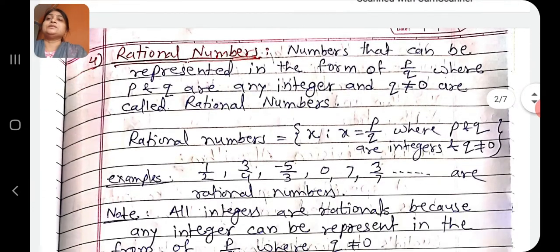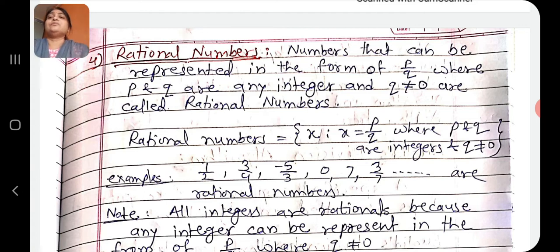Next number set is rational numbers. The numbers that can be represented in the form of p by q, where p and q are any integers and q is not equal to 0, are called rational numbers.